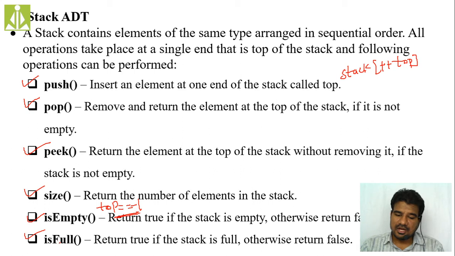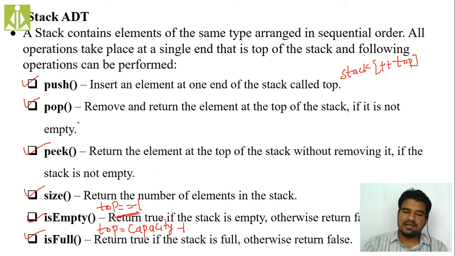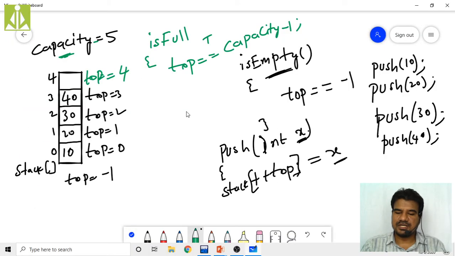And then in order to check the full state, whether my stack is full or not, how we have to do? Top equals to overall capacity of the stack minus 1. Like this we have to check. Next is these two operations I have to explain. Pop and peek operation.